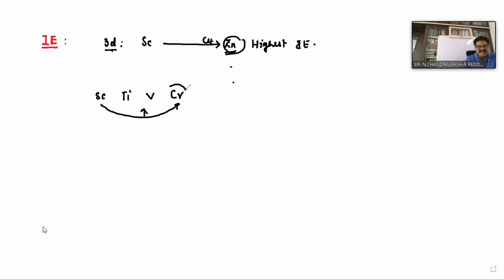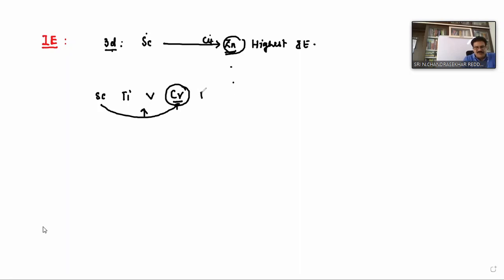Therefore, in the 3D series, which has the highest ionization energy? Chromium. I am telling you, 2B group elements are an exception; if you keep them aside and consider only scandium to the first big group, then in the 3D series chromium has the highest ionization energy.